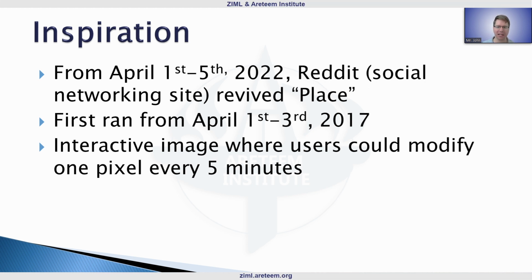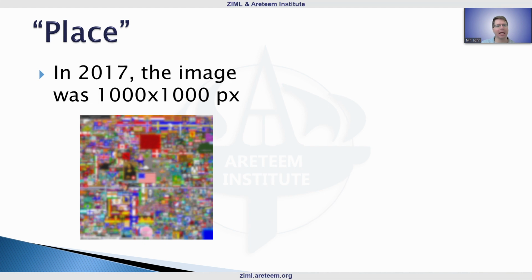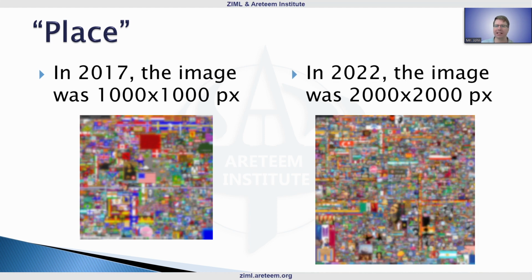So every 5 minutes, a user could modify a pixel, right? Maybe somebody else modified that same pixel. All kinds of different things like that could happen. And so in 2017, this image was 1,000 by 1,000 pixels. It started out the same way this year. It expanded then to 2,000 by 2,000 pixels, right? So these are 1 million pixels and 4 million pixels respectively. So a lot of pixels there.